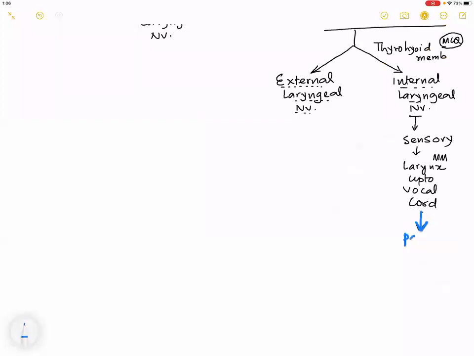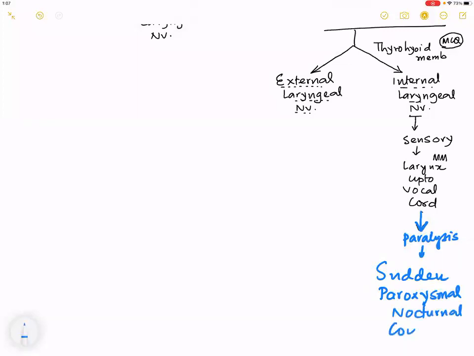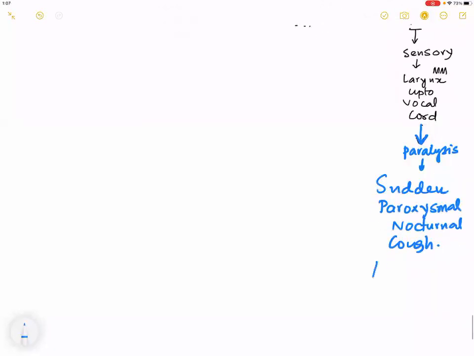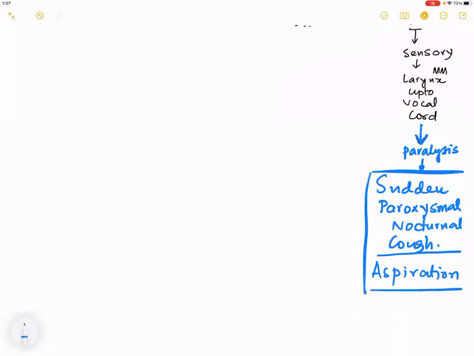Remember that paralysis will lead to sudden paroxysmal nocturnal cough and also aspiration. So what does it lead to? It leads to sudden paroxysmal nocturnal cough and aspiration.